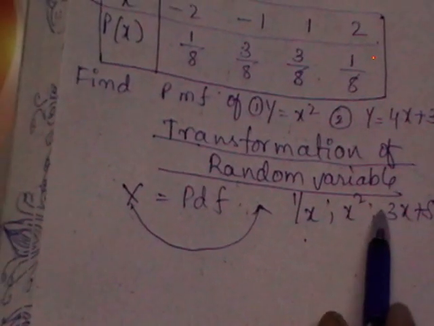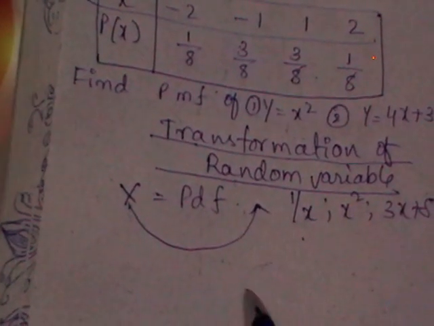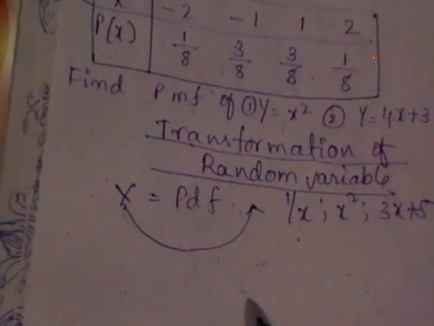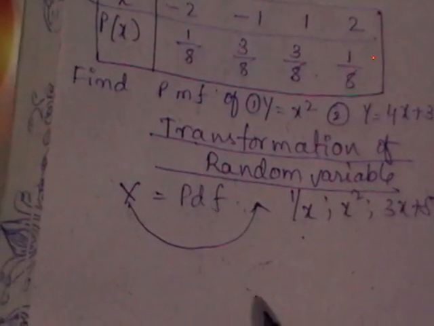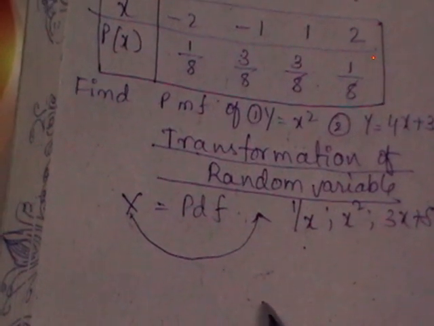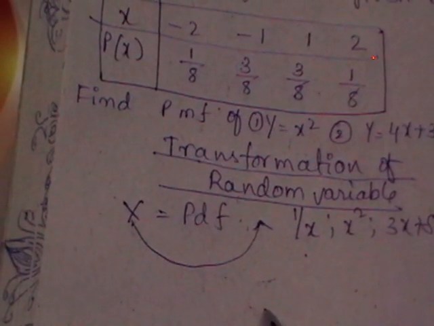Under this transformation, the PDF of x will be given to you and you need to find the PDF of x square. Or you will be given the PDF of x and need to find the PDF of 2x plus 3 or root x.